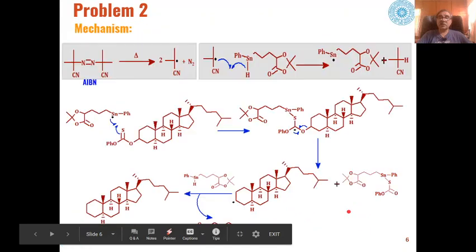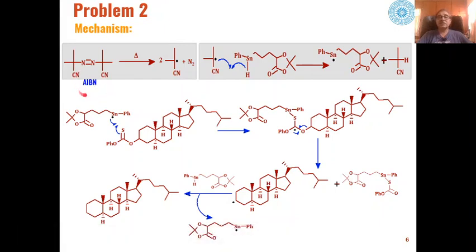Now as far as the mechanism is concerned, as I have told you, the reaction takes place with a free radical initiator like AIBN, azo-bis-isobutyronitrile. When this compound is heated, we know it will lose a molecule of nitrogen, and two free radicals of isobutyronitrile will be formed.